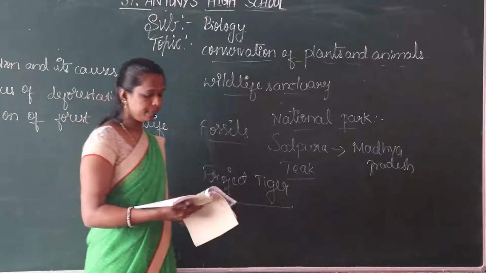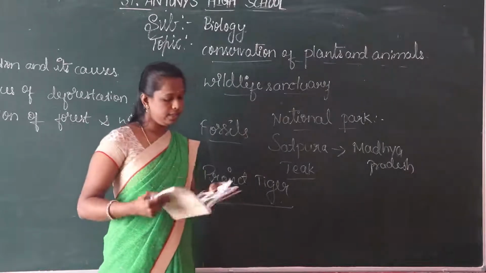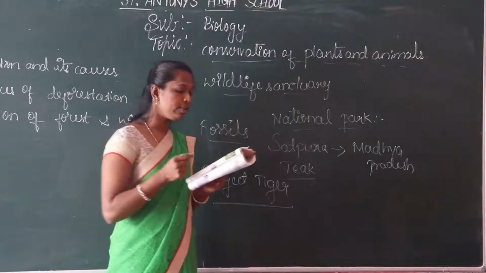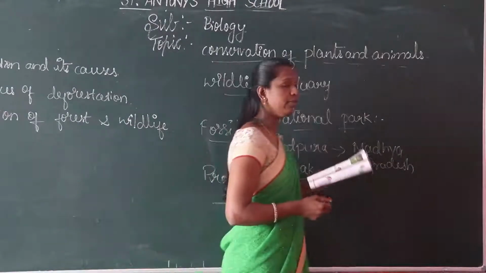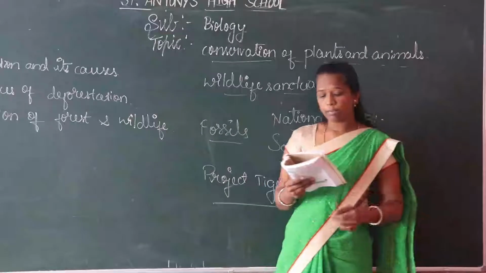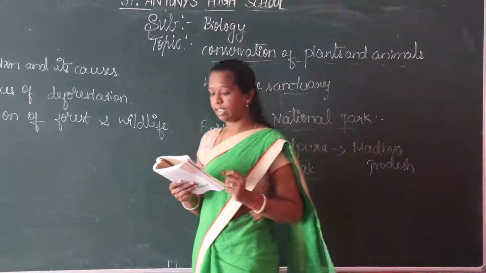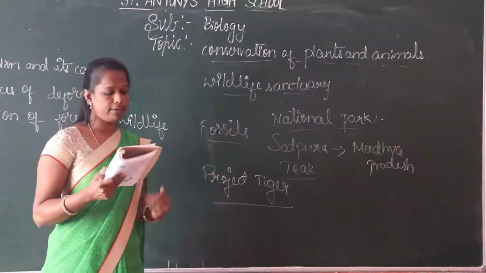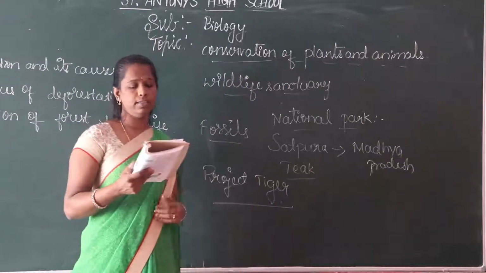Okay, next. Tiger is one of the many species which have slowly disappeared from our forests. But the Satpura Tiger Reserve is significant in that an increase in the population of tigers has been seen here.